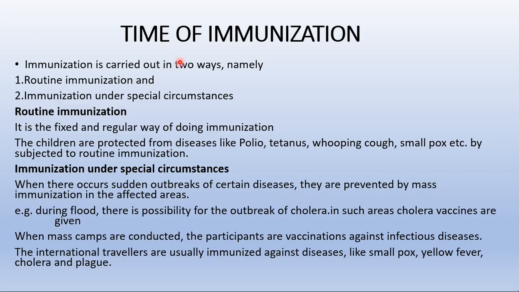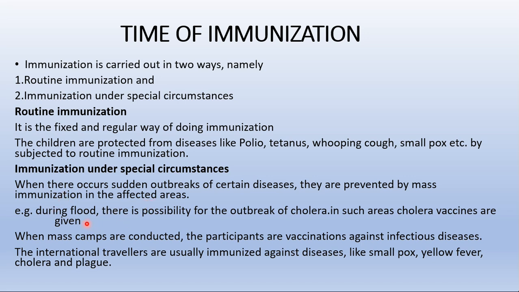Okay, so let's see the second one, immunization under special circumstances. One is the regular schedule that we follow, which comes under routine immunization. And we also have immunization under special conditions. Suppose there are sudden outbreaks of certain diseases; they are prevented by massive or mass immunization in the affected areas.